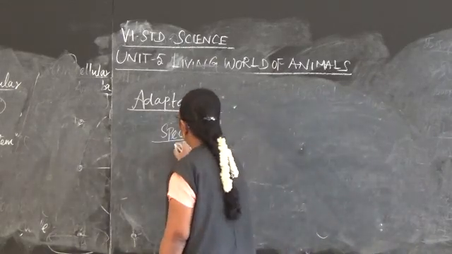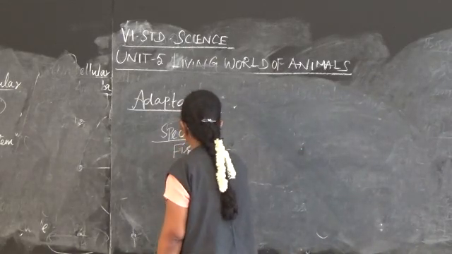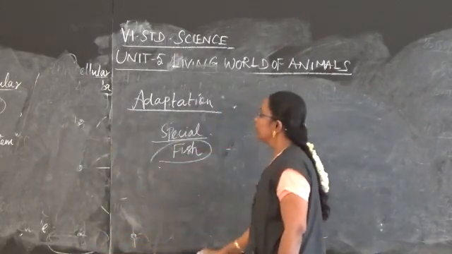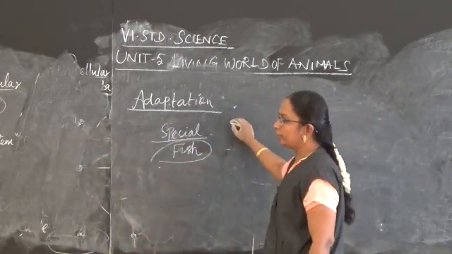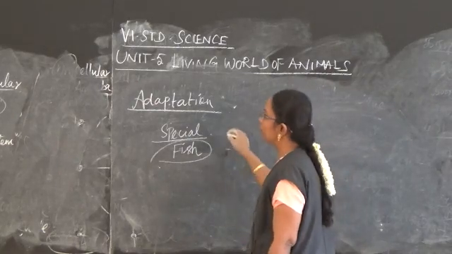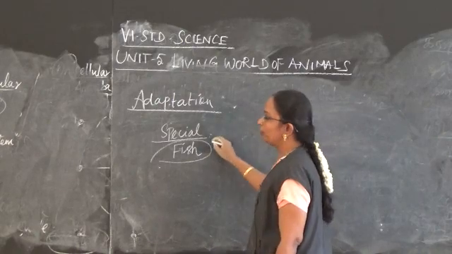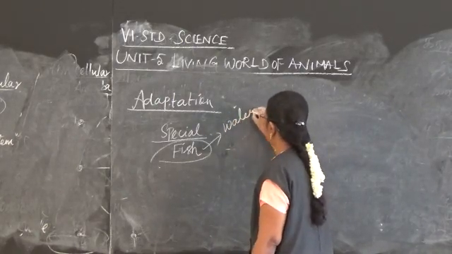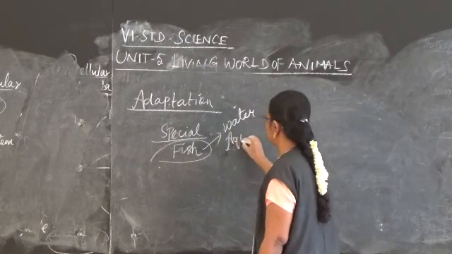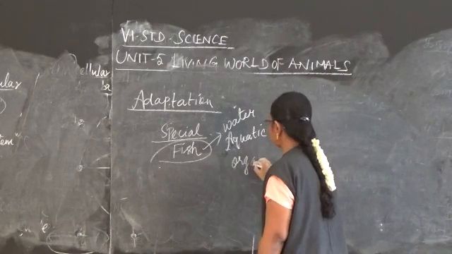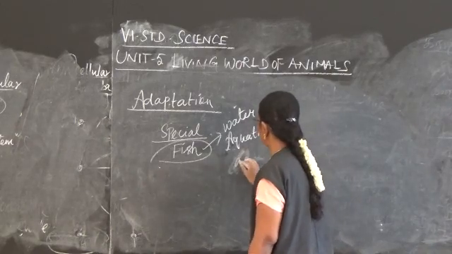Okay, then under this we are going to see about fish. How is the fish adapting, and what are the parts that are adapted to live in the particular condition? Where can we find the fish? We can find the fish in water. So that is known as an aquatic organism. Fish is known as an aquatic organism, an aquatic animal.